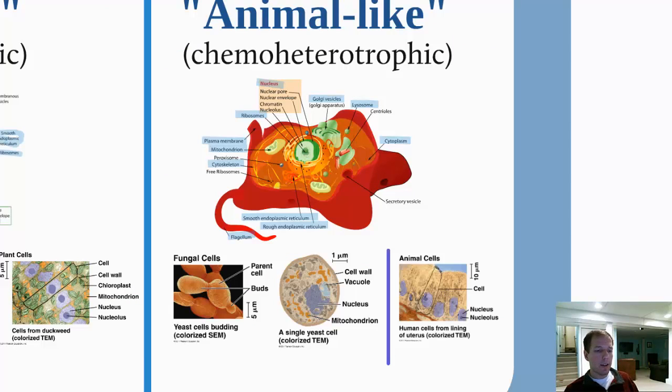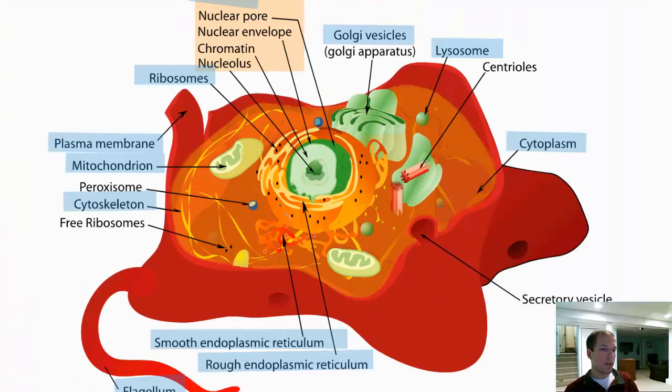Now, animal-like plants, these are things that are chemoheterotrophic. So these types of cells are things that are obtaining food from outside of themselves. Like with some prokaryotic cells, there are many that have a flagella. And similarly, you need to be able to know these highlighted parts, their names, be able to identify them, what their structure is and what their function is.